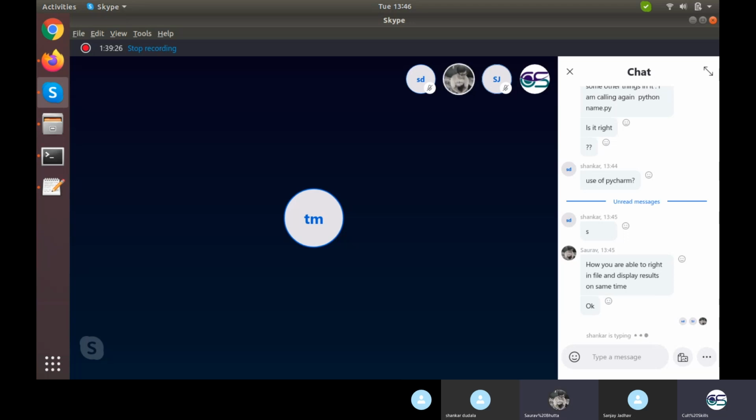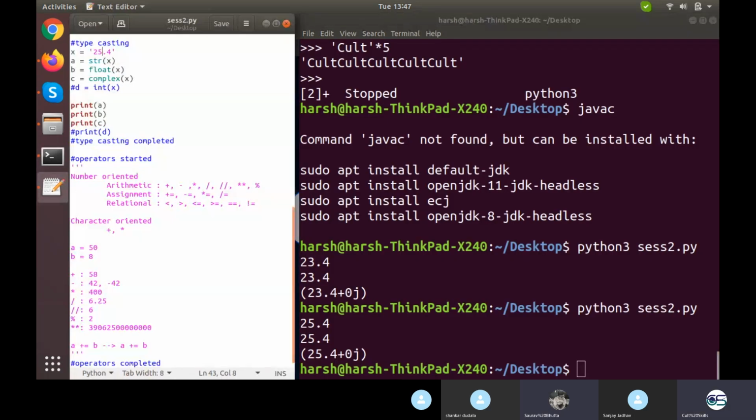Sir, what is the meaning of the double star when you are talking about operators? Which value, like 50 double star 8, that one? Yes, sir. Okay, so this is like 50 power 8.